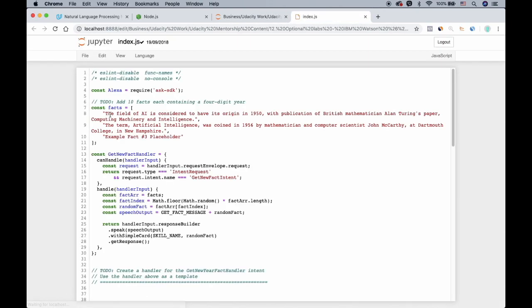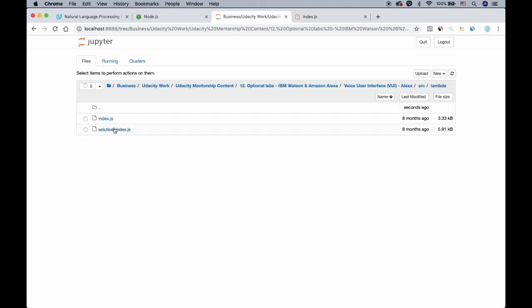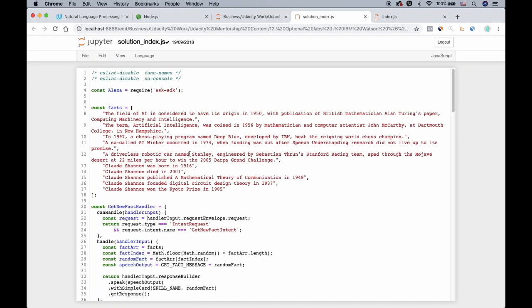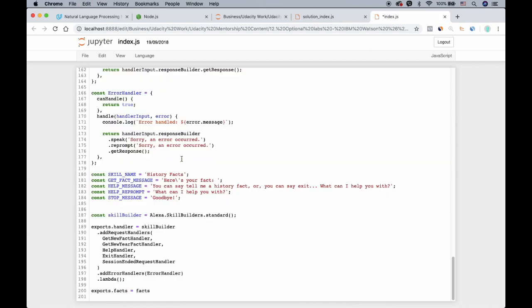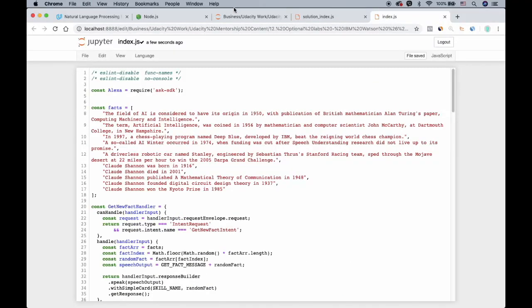Lambda index.js. So in here it says to put at least 10 facts. These are the facts that, when you tell Alexa, it's going to tell to you. So you can go and add your own histories. Again, there is a solution here. We just copy paste for time's sake. Okay, let's save this. Very great.